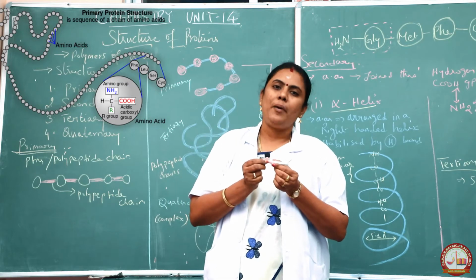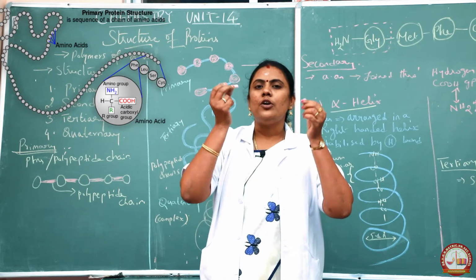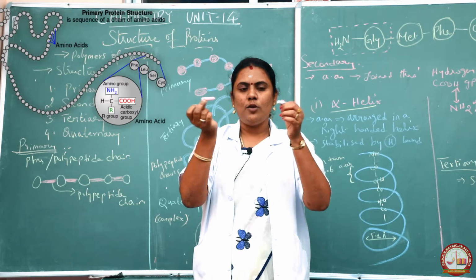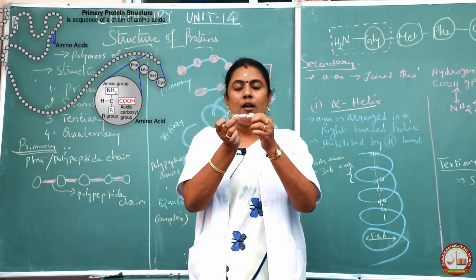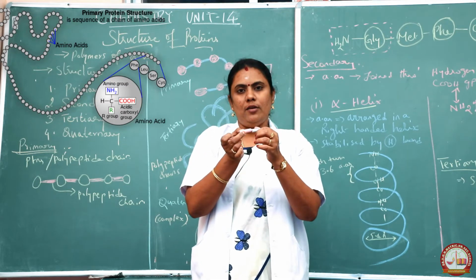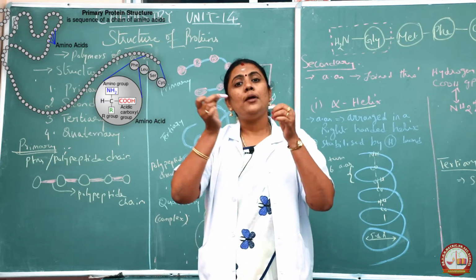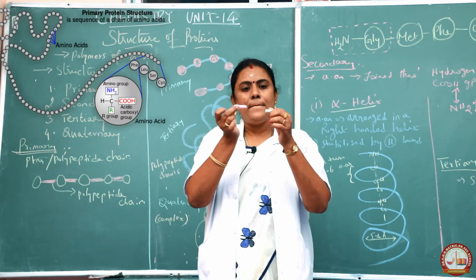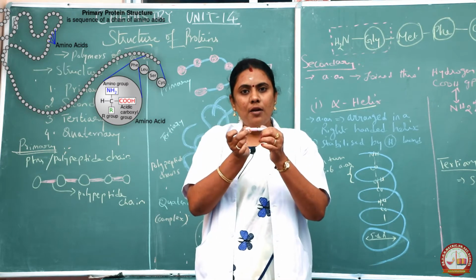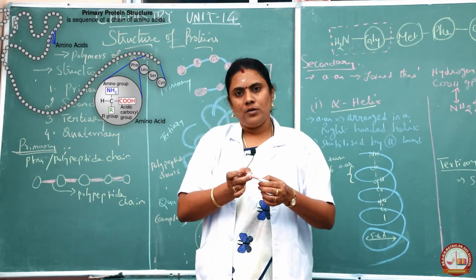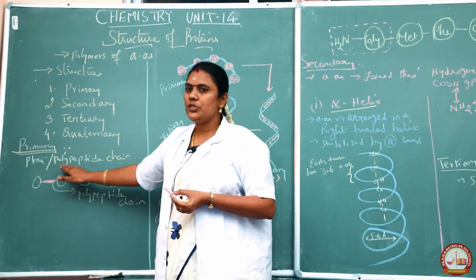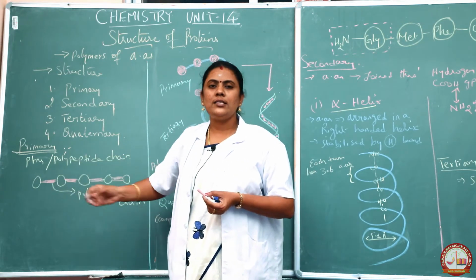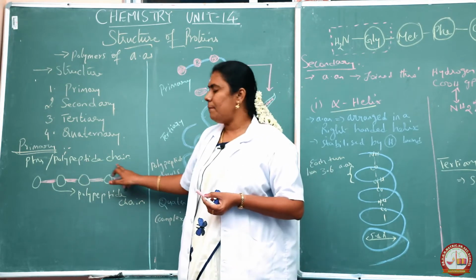That is said to be the peptide bond. So two amino acid molecules combine together to form a protein. Not only two, it can be more than two. The combining molecules will form a peptide bond. So to form a primary structure, the proteins will form a polypeptide chain.